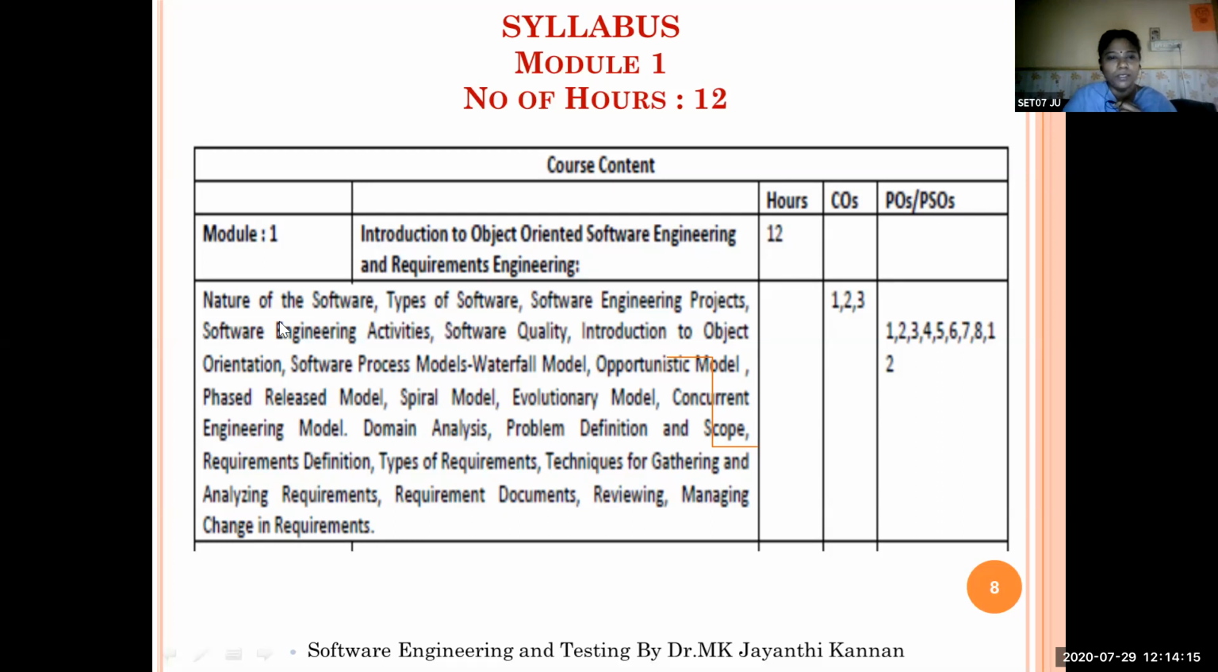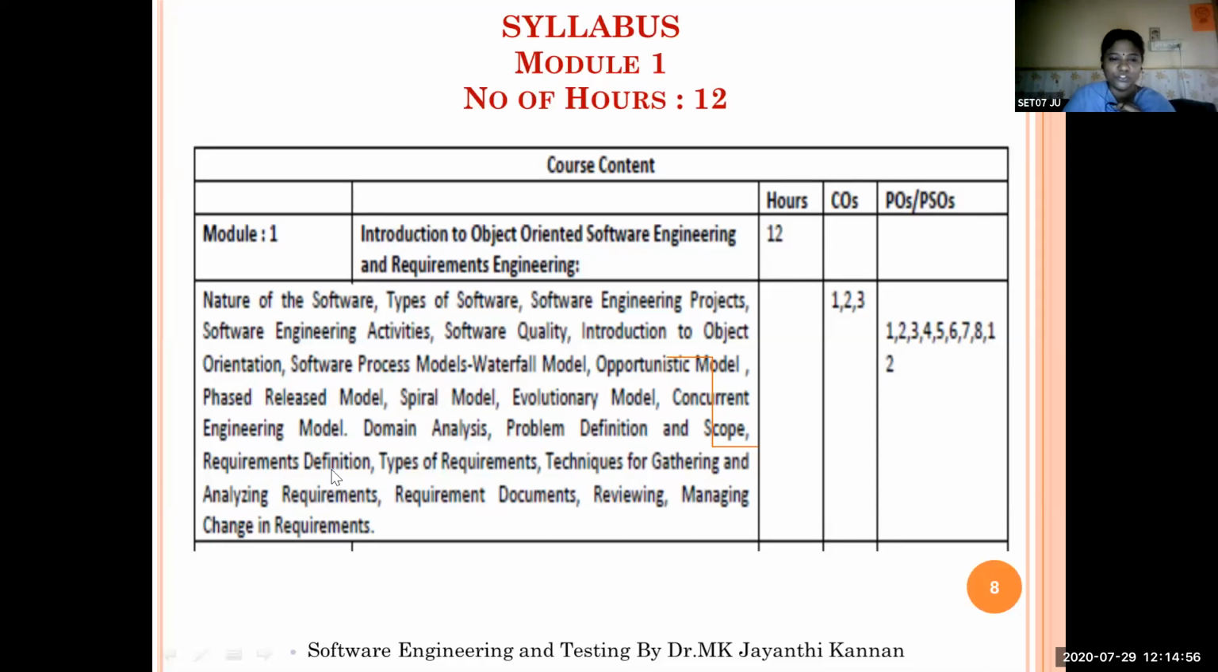In this unit, we have the following topics: nature of software, types of software, what a software engineering project is, and the software engineering activities we need to do. Then the software quality parameters, introduction to object orientation, and software process models. We'll discuss various models like the waterfall model, optimistic model, phased release model, spiral model, evolutionary model, concurrent engineering model, domain analysis model, and we will study problem definition and scope.